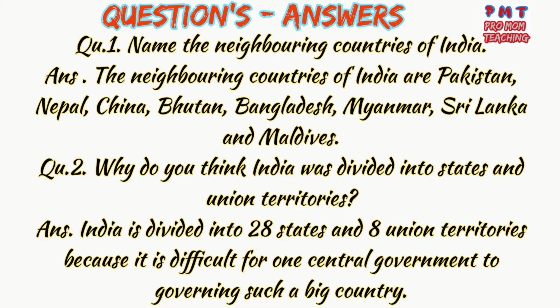Question number 2. Why do you think India was divided into states and union territories? Answer is, India is divided into 28 states and 8 union territories because it is difficult for one central government to govern such a big country.